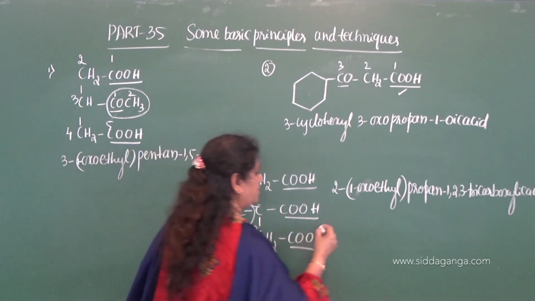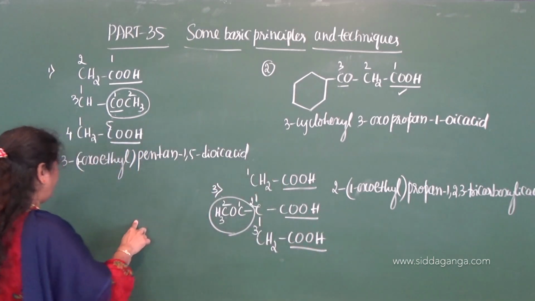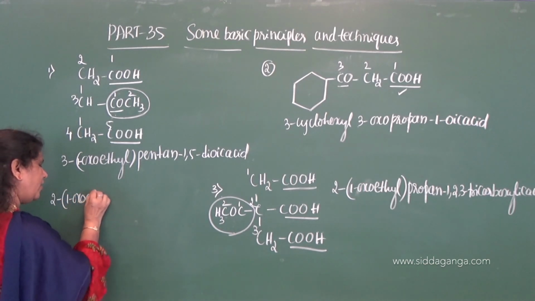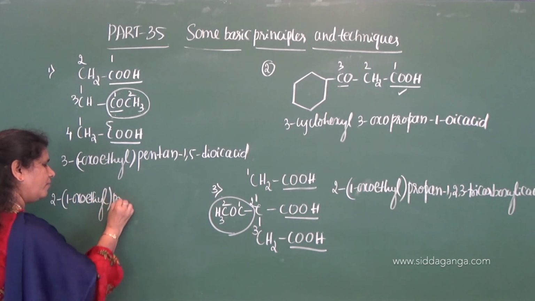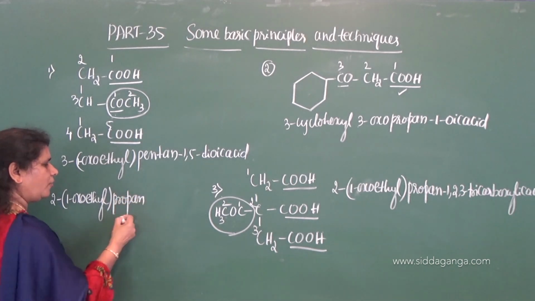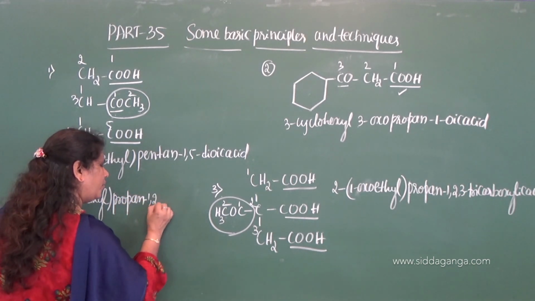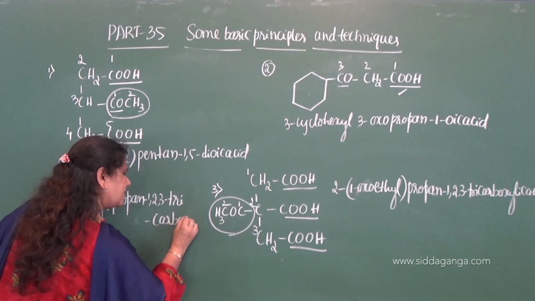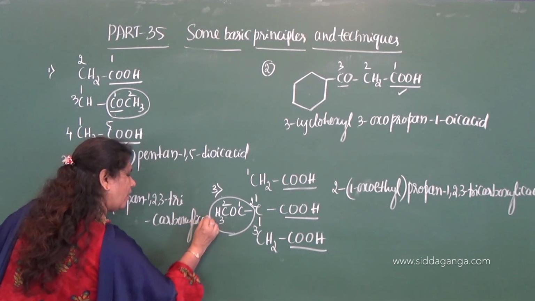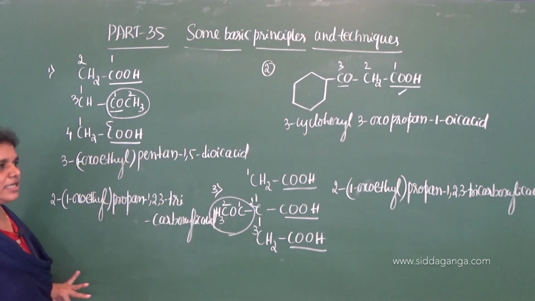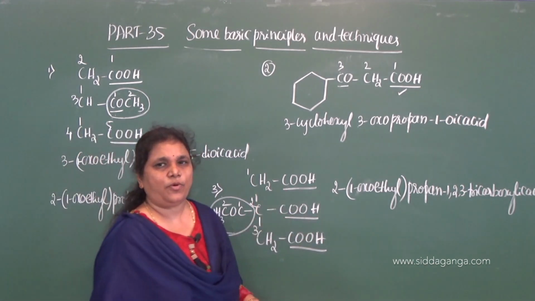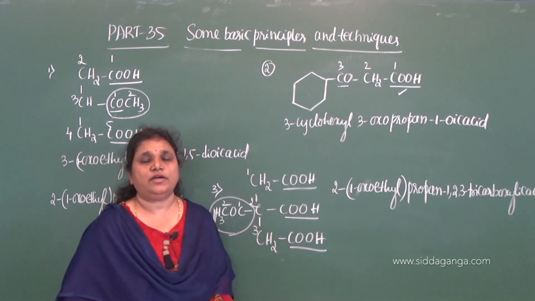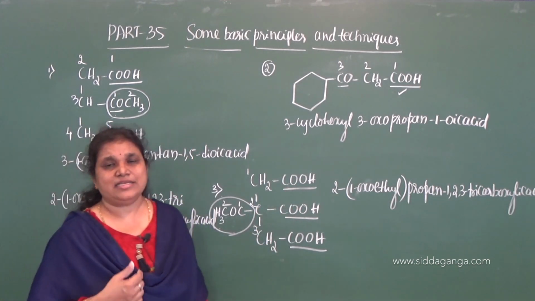I will rewrite this: 2-(1-oxoethyl)propane-1,2,3-tricarboxylic acid. So, this is the IUPAC name of this compound. You need to treat it as a substituent, and for these you have to give the special secondary suffix.